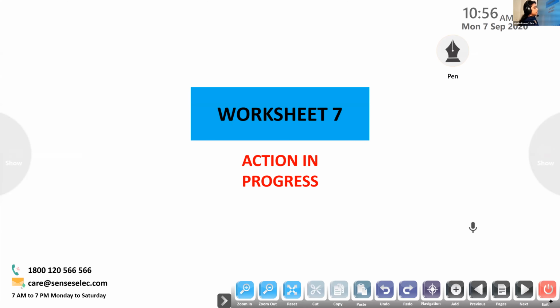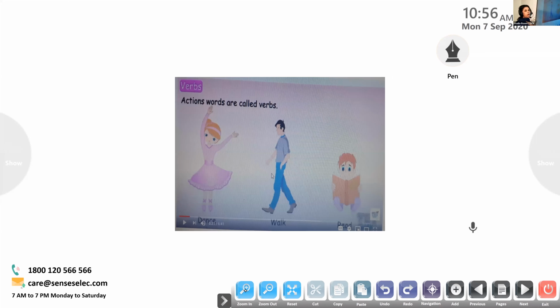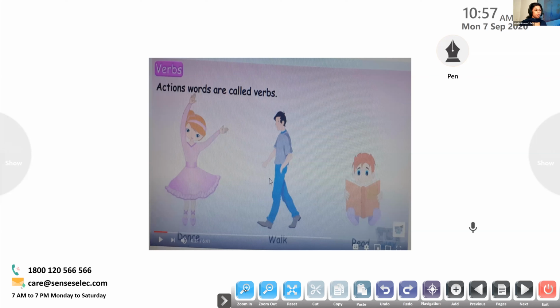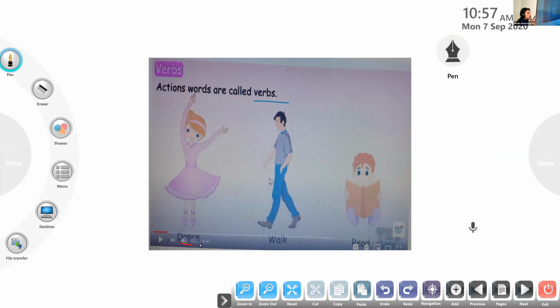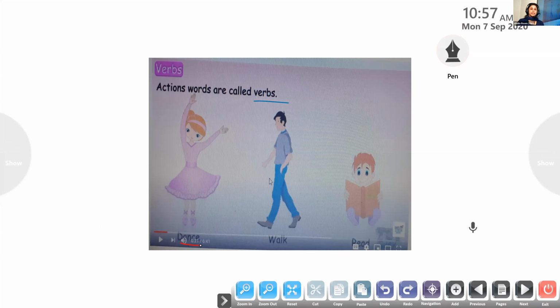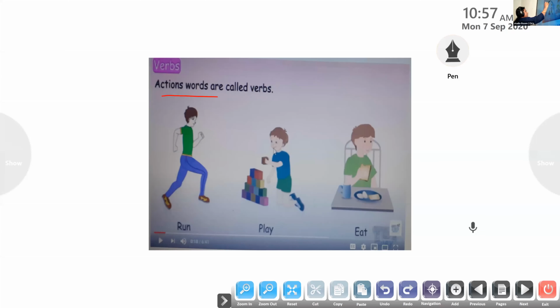Yes, all of you look at it. So we are in worksheet 7, action in progress. Okay, so we know what our action words are. Action words are called verbs. When the lesson has been taken, you please repeat after me. Action words are called verbs. You can see a few action words here. Dance, it's an action word. Walk is an action word. It is a verb. Read, it is also an action word. Action words are called verb.